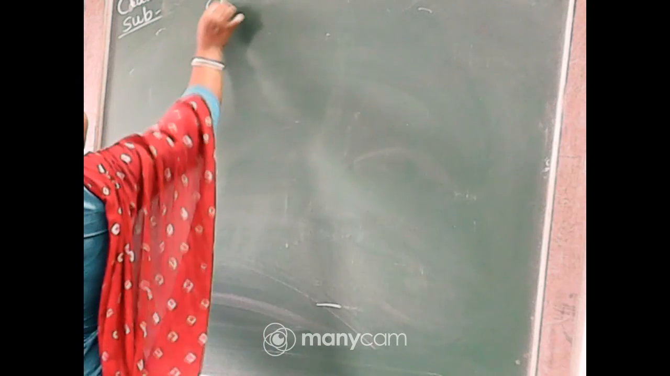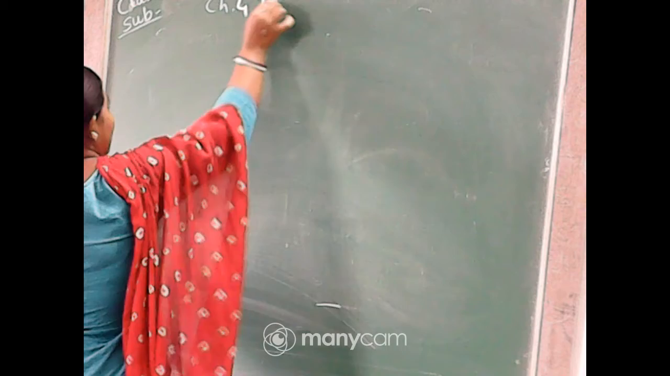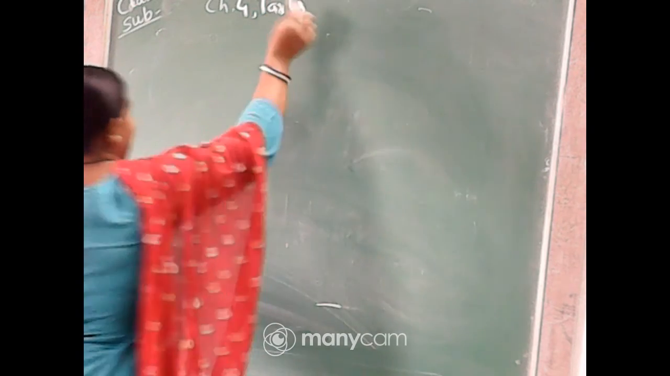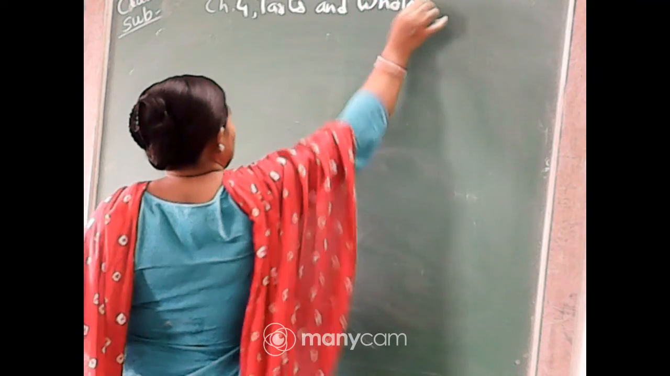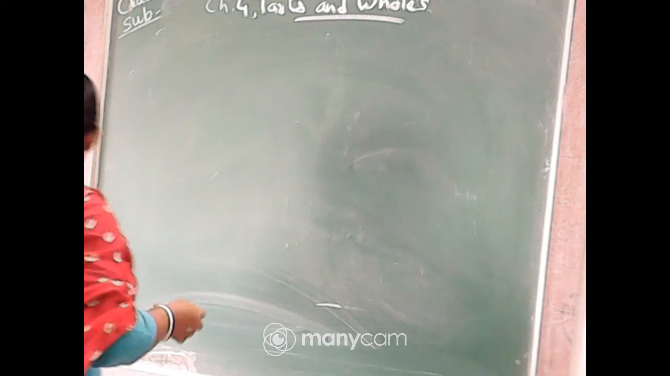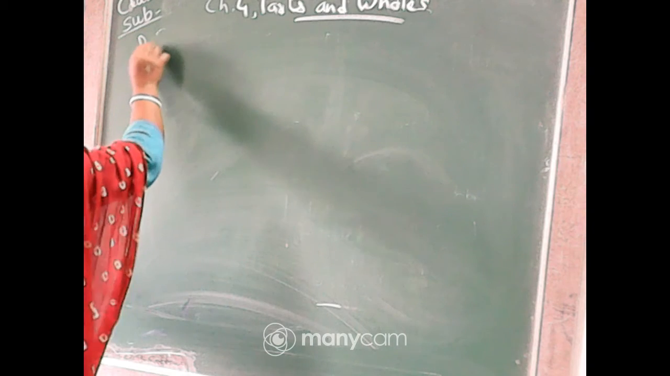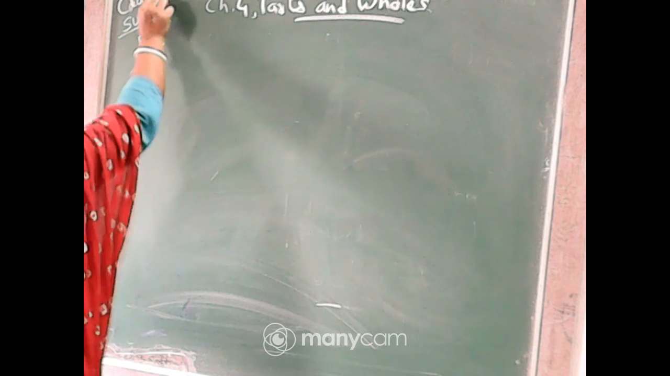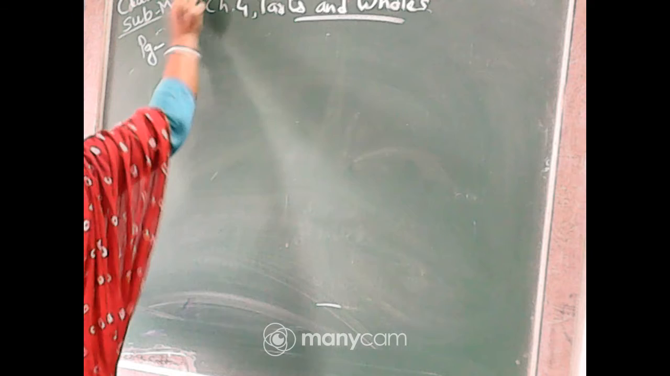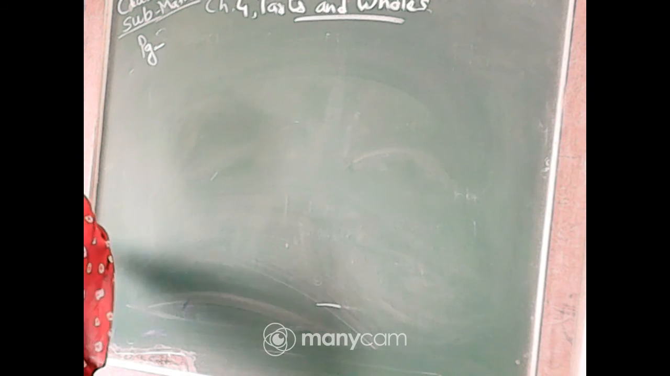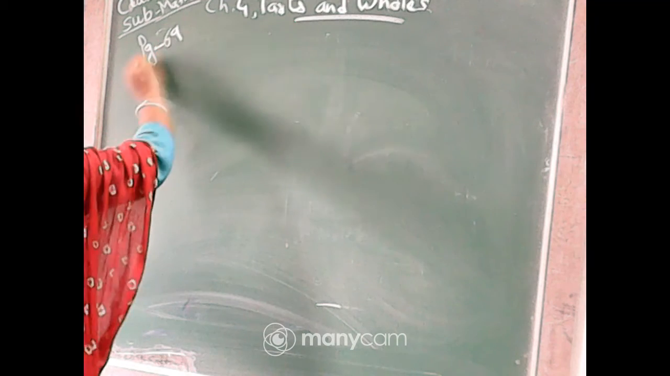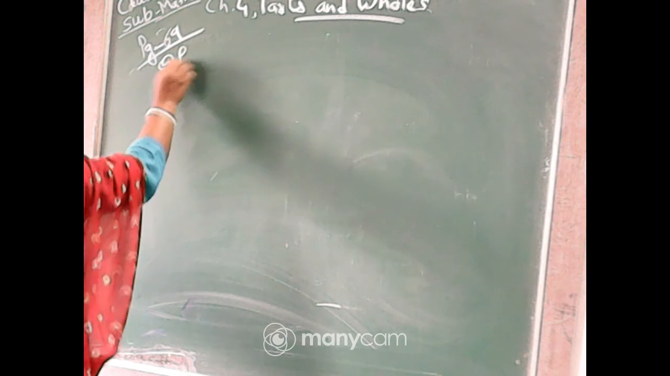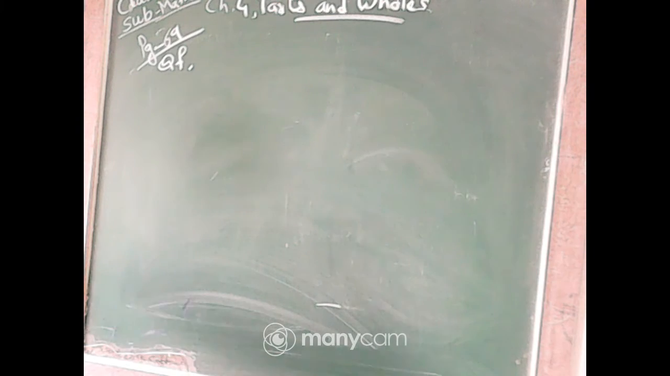This is chapter 4, parts and wholes. Page 69, question number F.